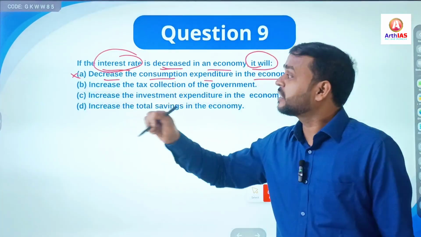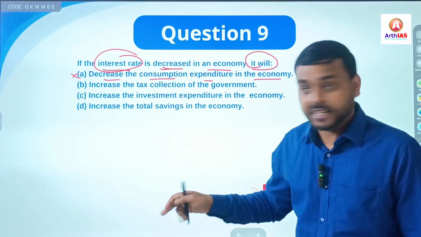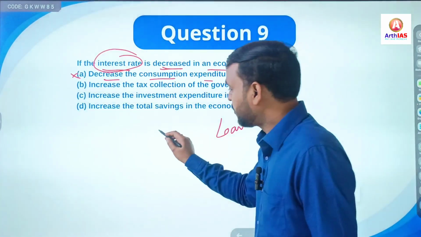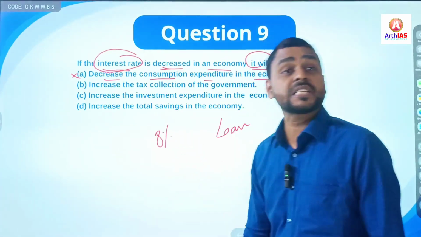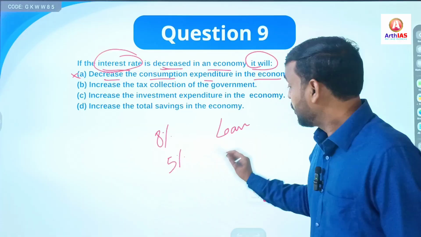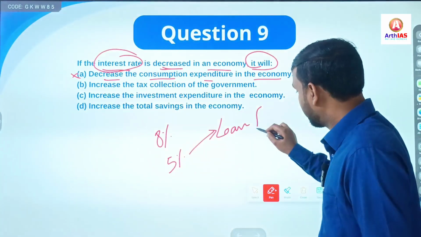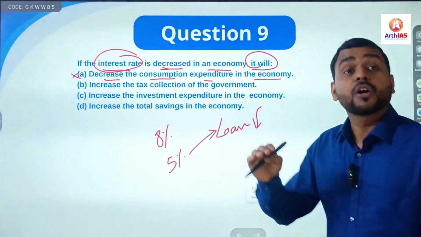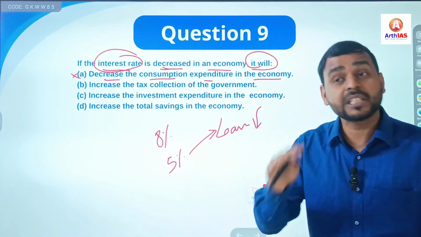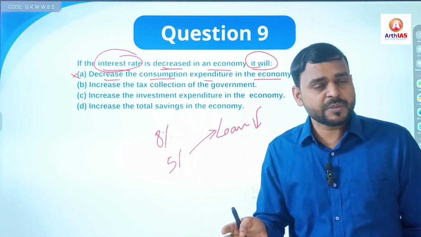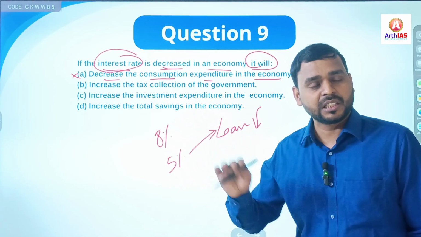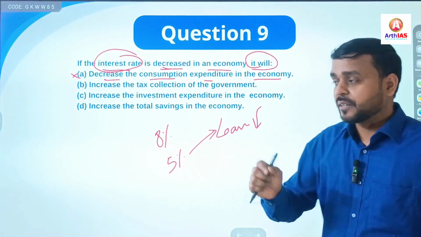See, whenever the interest rate is declined, loans become cheaper. Just an example, earlier the rate of interest was 8%. If it is decreased to 5%, obviously loans will be cheaper. Loans will be cheaper means what? Corporate world or even individuals will take loan, and when they take loan, obviously they will do some kind of investment. Mostly corporate world, they will invest.